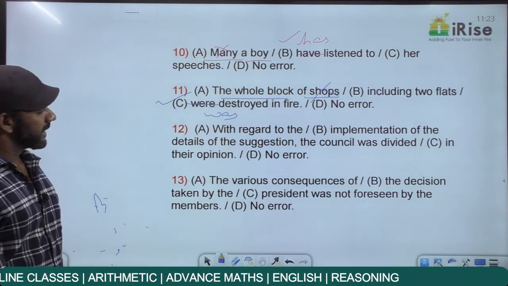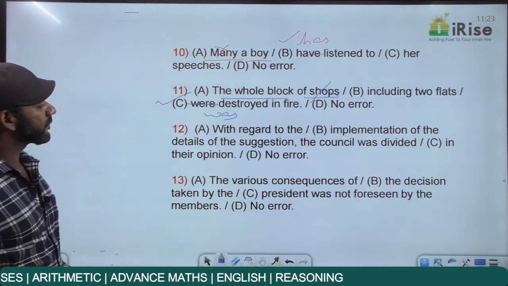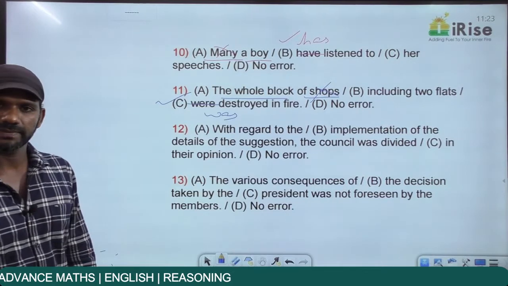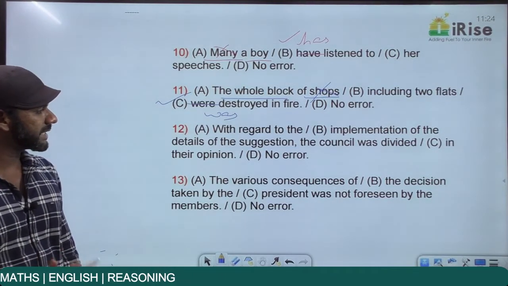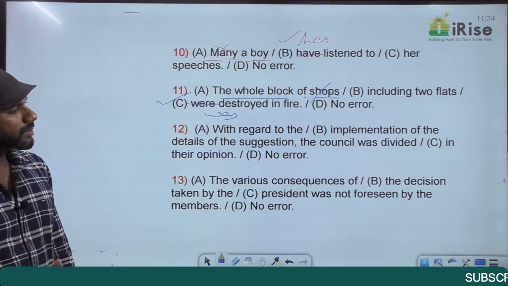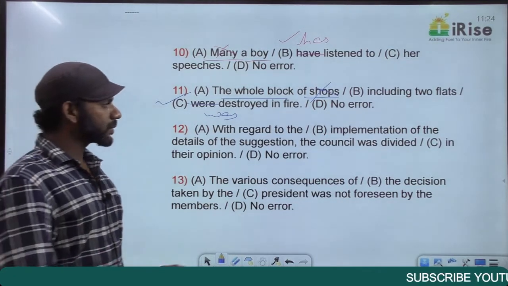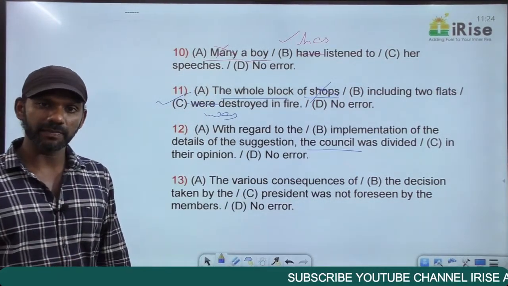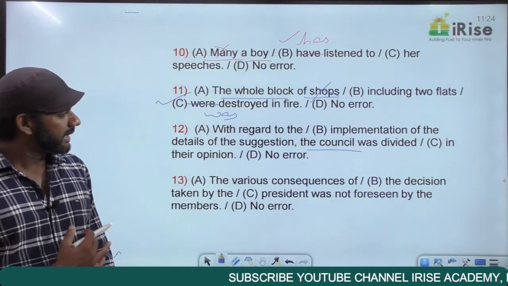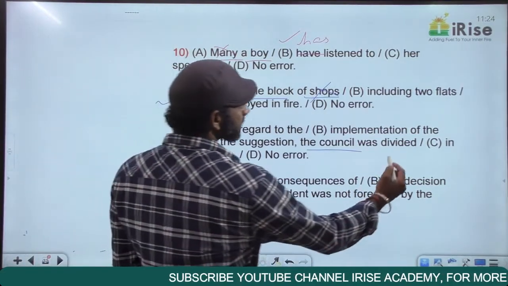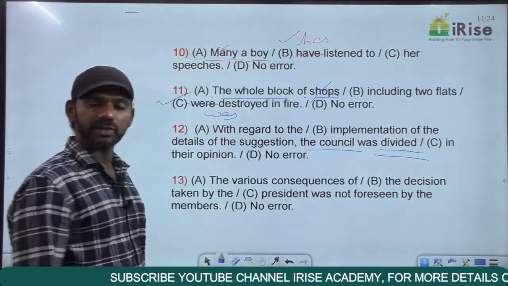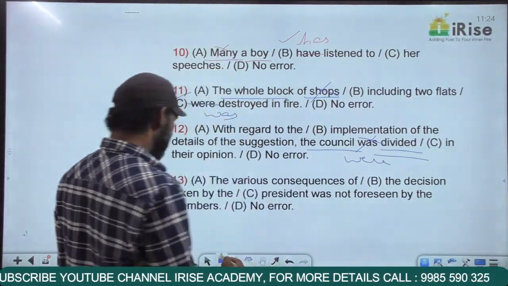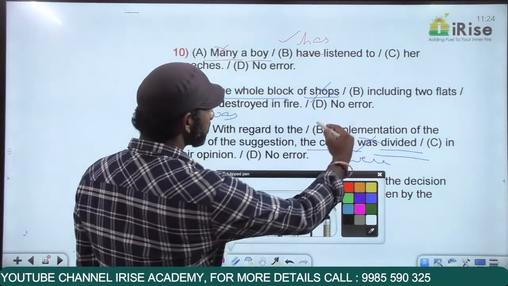Come to the next one. With regard to the implementation of the details of the suggestion, the council was divided in their opinion. The council is a collective noun. And when a sentence talks about a collective noun getting divided or separated, the verb in the sentence must be plural. This sentence talks about the collective noun council getting divided, so verb must be plural. It cannot be was divided, it must be were divided. Therein, this statement is in part B.